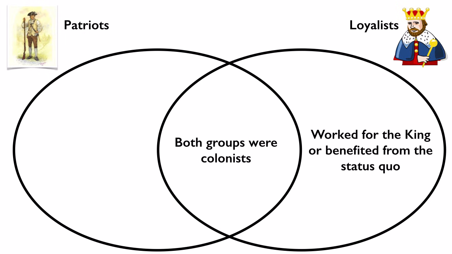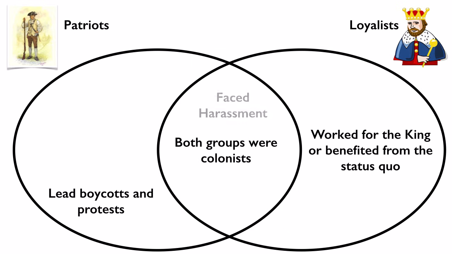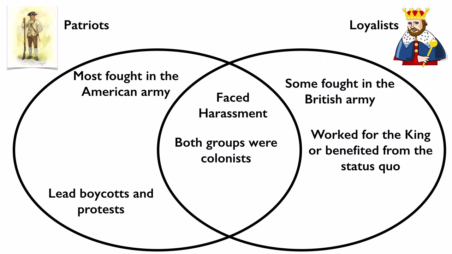Most Loyalists worked for the king or benefited from the status quo, or things remaining the same, while the Patriots tended to lead boycotts and protests to try to make change happen. Both of these groups faced harassment if they lived in an area dominated by the other side. Most Patriots had to fight in the army, while only some Loyalists had to, because the British Army was well trained and they had plenty of soldiers.